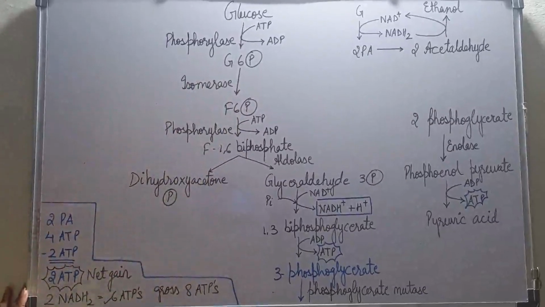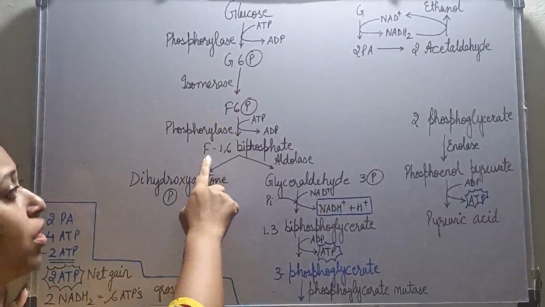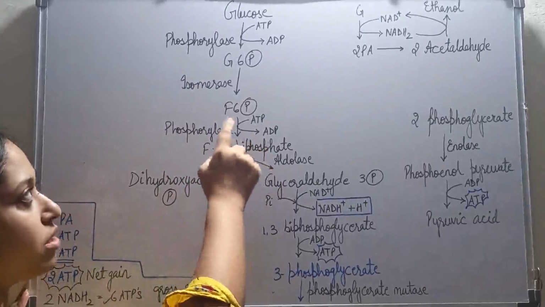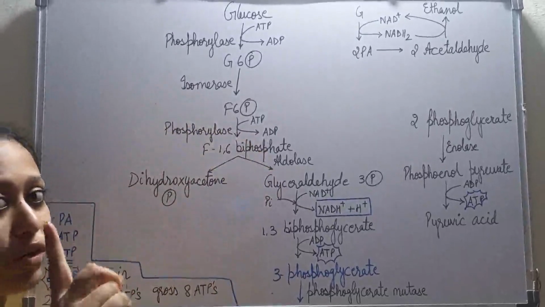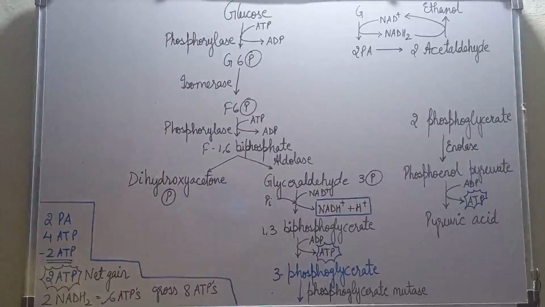Then what happens to this fructose 6-phosphate? Fructose 6-phosphate then converts into fructose 1,6-bisphosphate. Earlier there was 1 phosphate, now there is bisphosphate, meaning there are 2 phosphates. Where has the second phosphate come from?